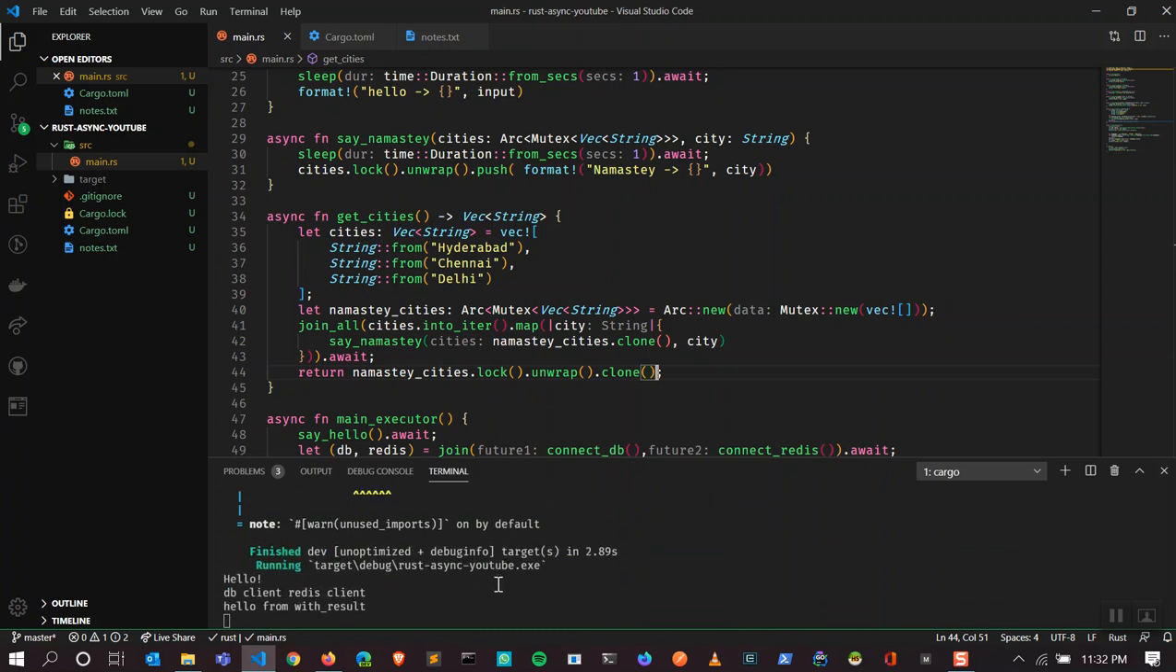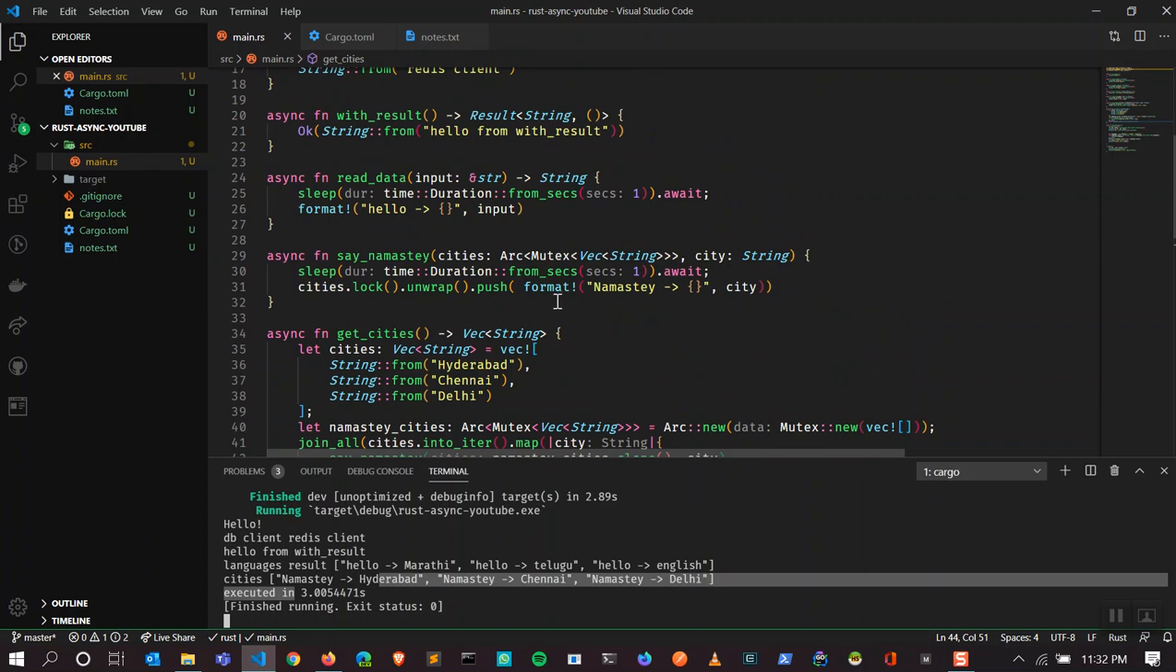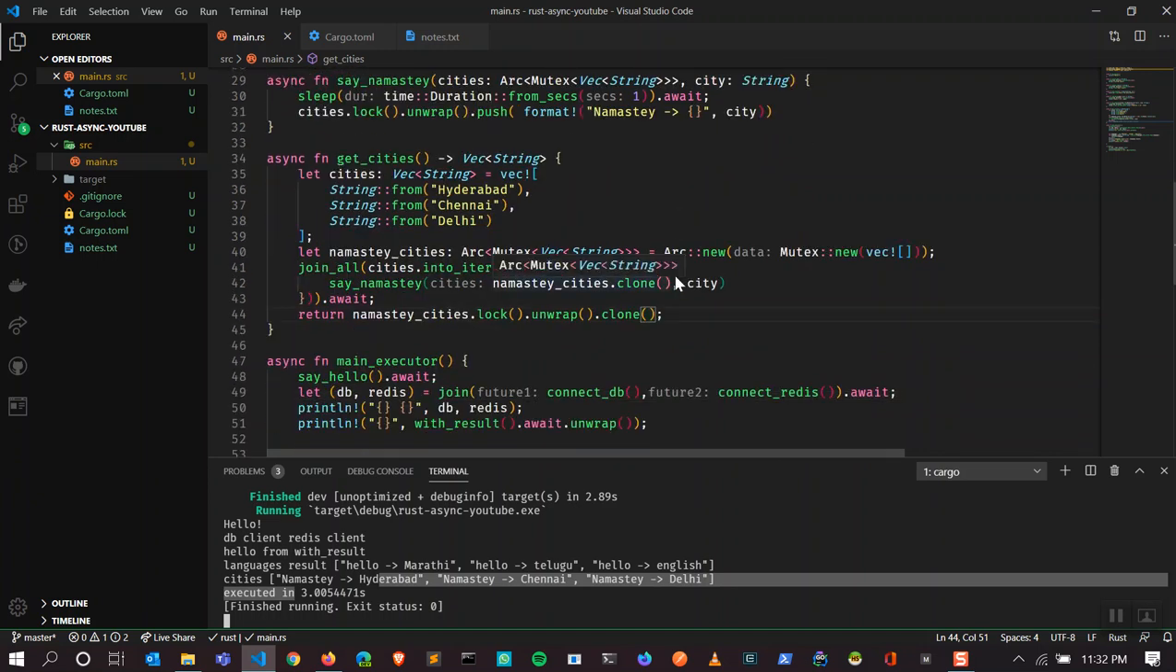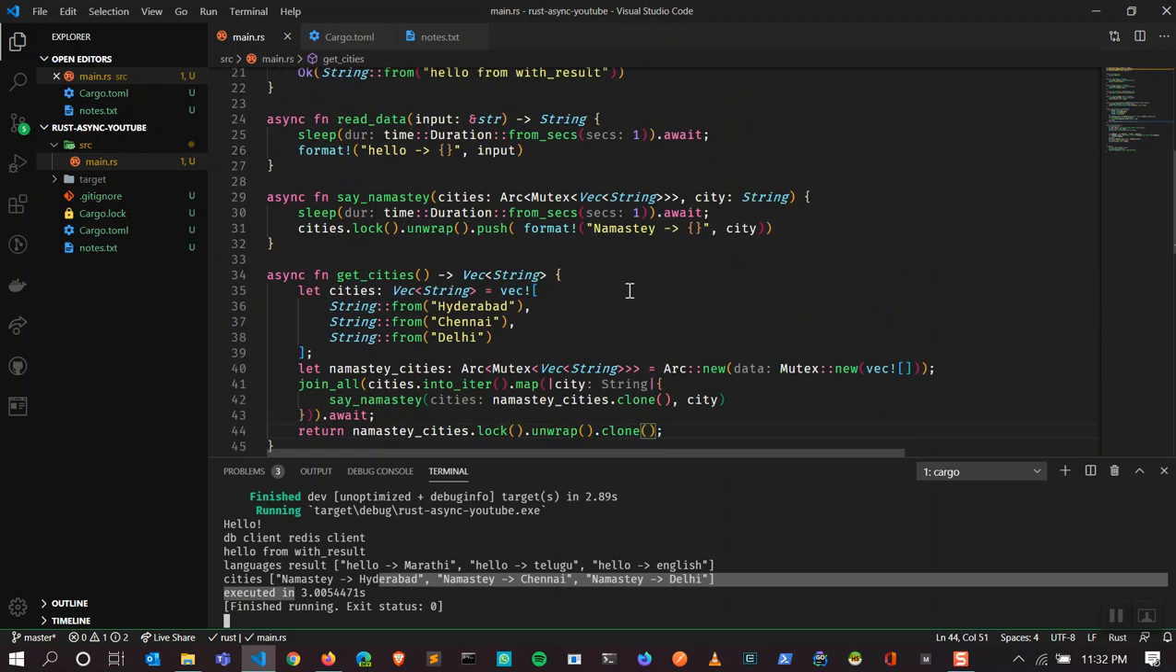Let's see, I should be able to see. Yes, now you can see we have db client db, right? Then hello from result, we have languages result: hello Marathi, hello Telugu, hello English, then the cities, Namaste Hyderabad, and it still takes 3 seconds, right? Had we not written the code in an asynchronous manner, concurrently, the whole thing could have taken around 3 plus 3 is 6, then 2 more, about 8 seconds, right? Since we are running code concurrently wherever it makes sense, this is going to take a lot less time.